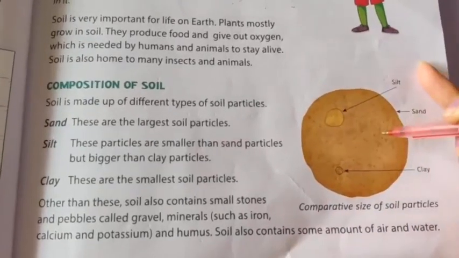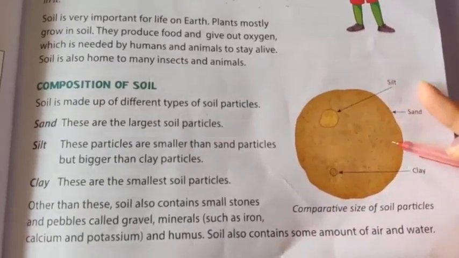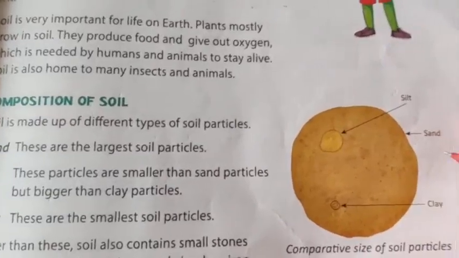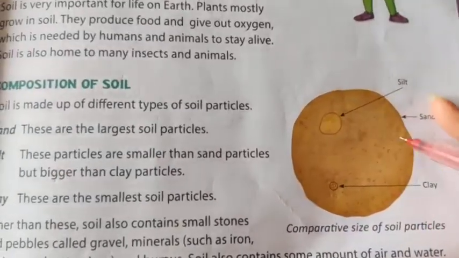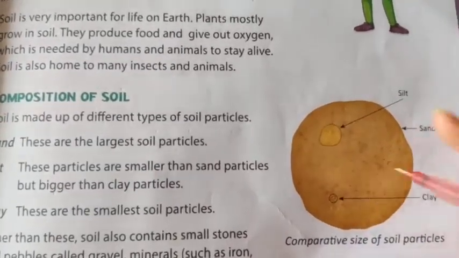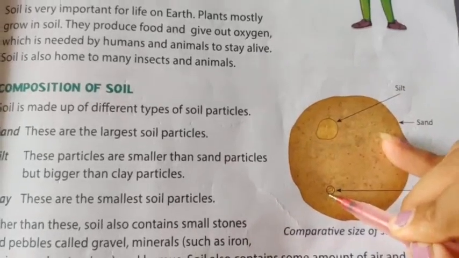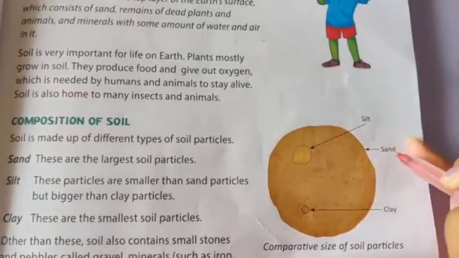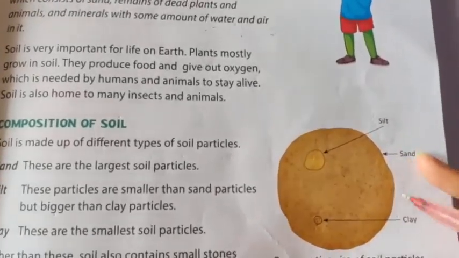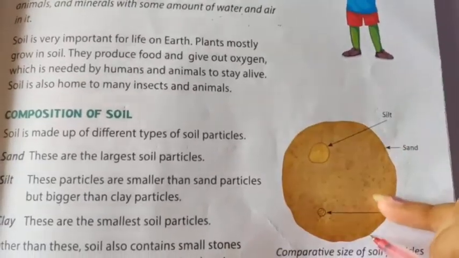Now in this soil, sand is the bigger particle. Here you can see this in the picture. Clay is the smallest particle, and silt is bigger than clay particles but smaller than sand particles.